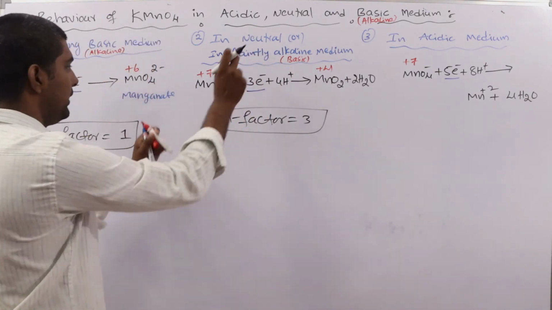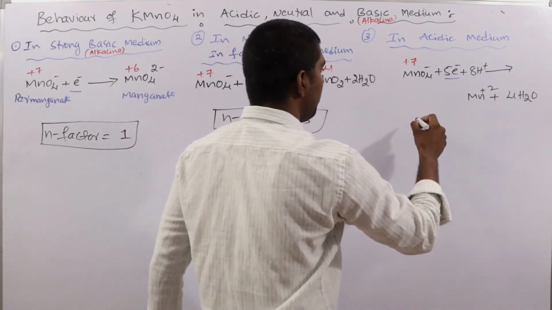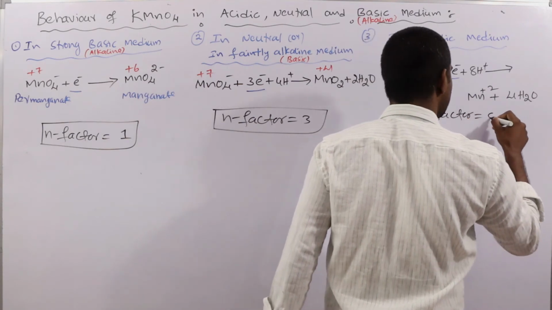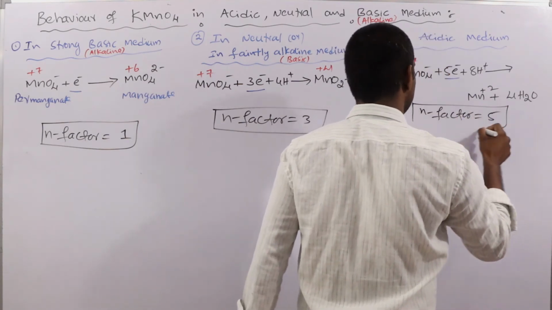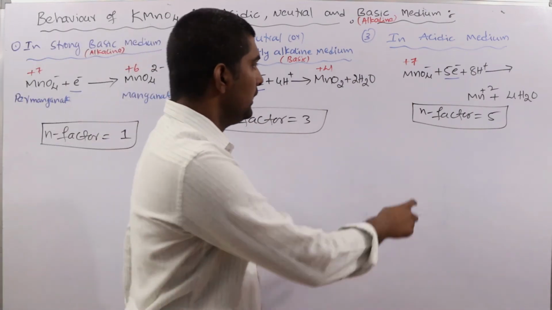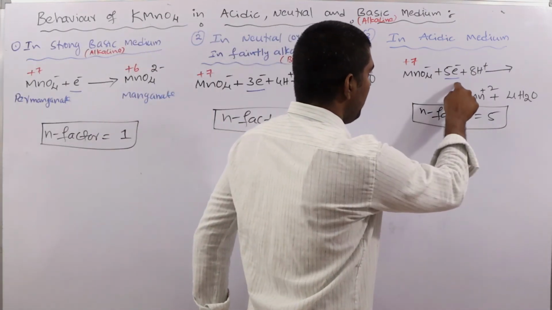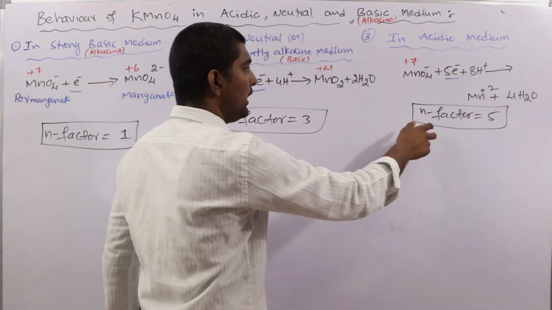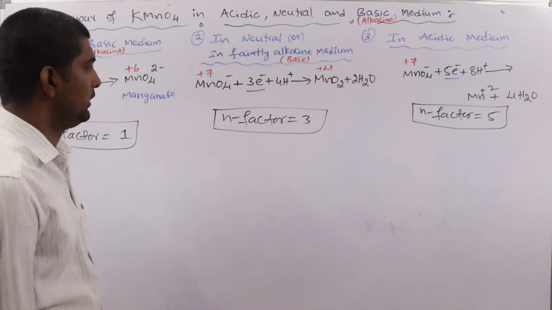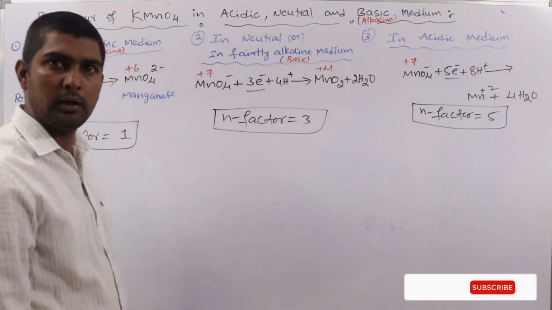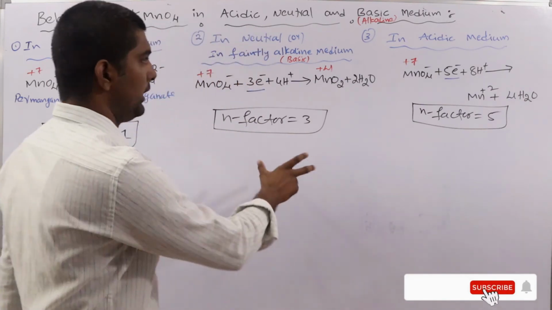Next, here the N factor is equal to 5. Clear? 5 electrons are taken by the manganese, so that's why here the N factor is 5. Here it is 3, here it is 1. Very, very important.